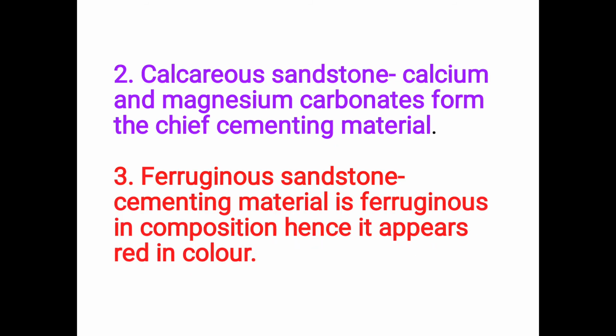If the cementing material is made up of calcareous minerals, means calcium carbonate rich minerals or magnesium carbonate rich minerals, then it is called calcareous sandstone, and it is grayish or yellowish in color. If the cementing material is iron rich, that is ferruginous, the sandstone is red in color. All of us know Red Fort, situated in Delhi. That Red Fort is made up of ferruginous sandstone, and hence it is called Red Fort.